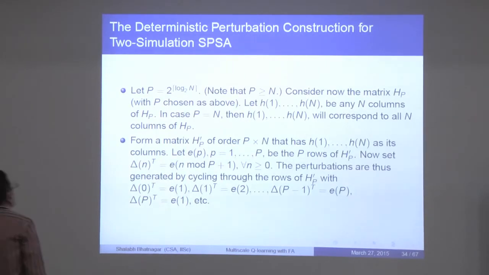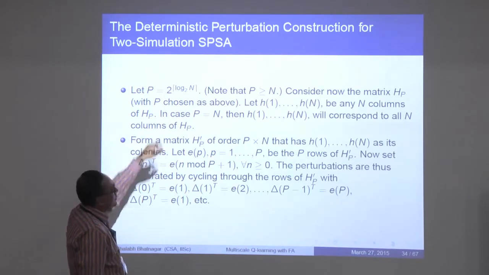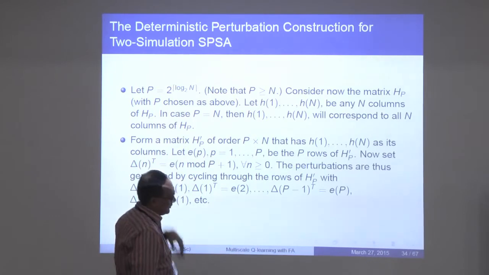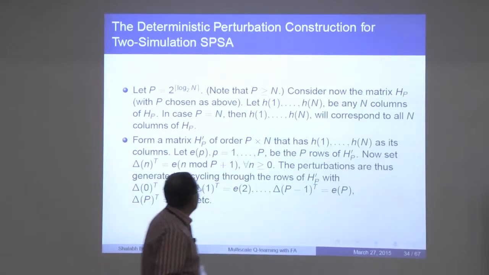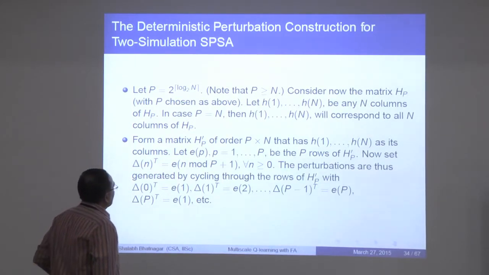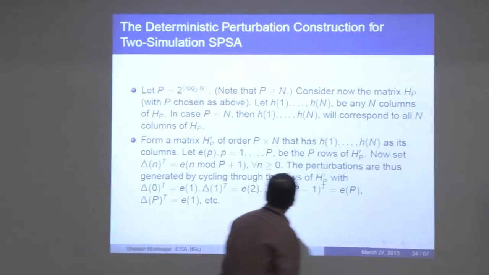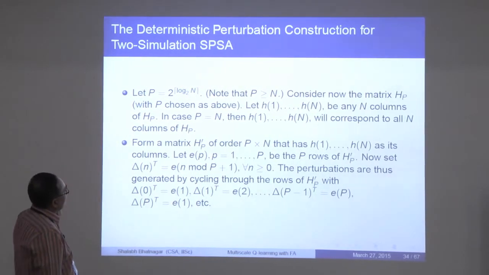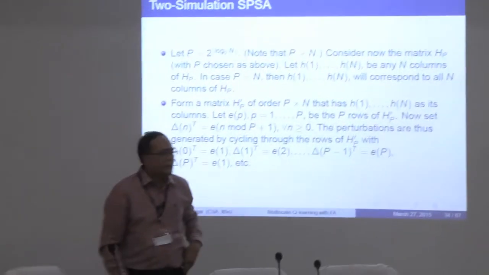So the construction is the following. All I need is P to be 2 power the ceiling of log n to the base 2. So look at log n to the base 2, take the ceiling of that, and 2 power of this. Suppose I have this matrix, and if I am in the 2 simulation construction, note that P will always be greater than or equal to n.